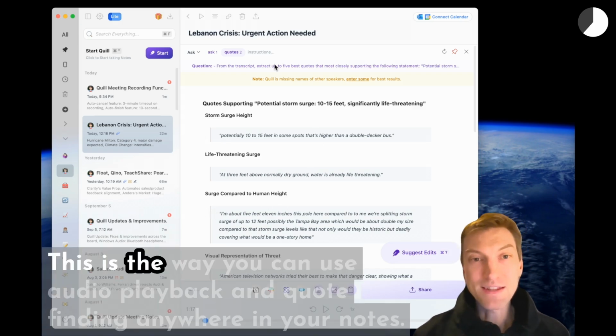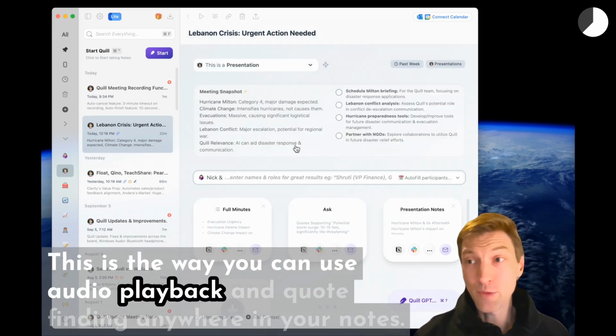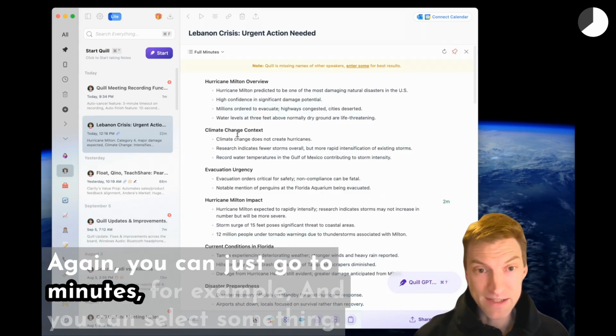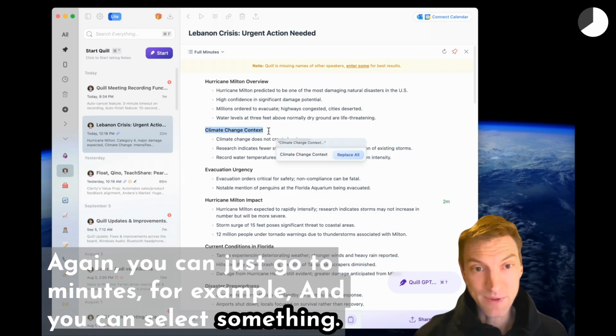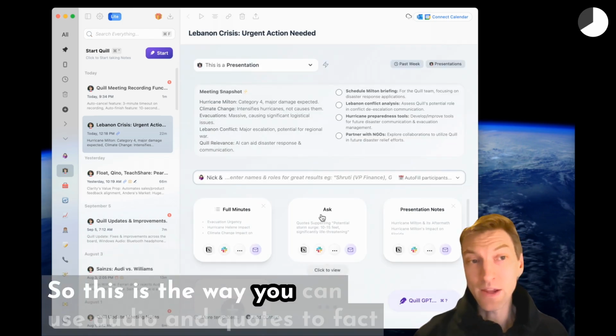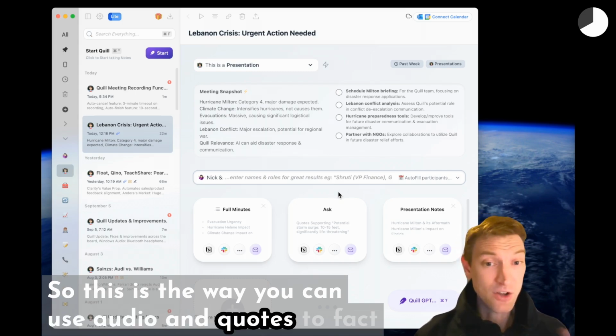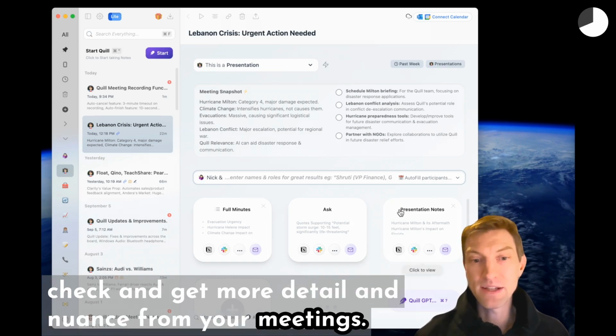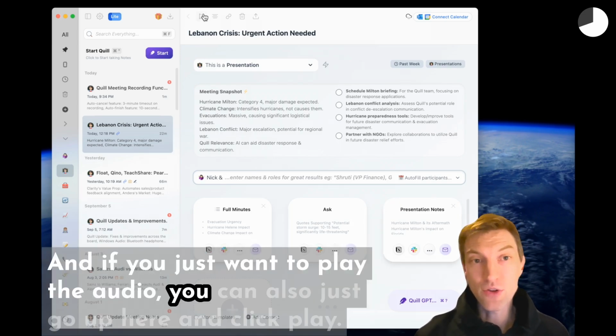Amazing. This is the way you can use audio playback and quote finding anywhere in your notes. Again, you can just go to minutes, for example, and you can select something. So this is the way you can use audio and quotes to fact check and get more detail and nuance from your meetings. And if you just want to play the audio, you can also just go up here and click play.